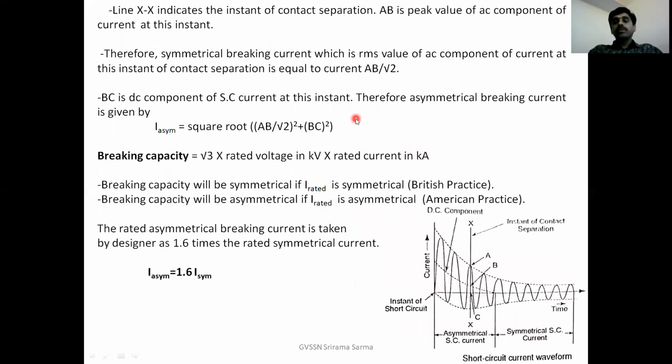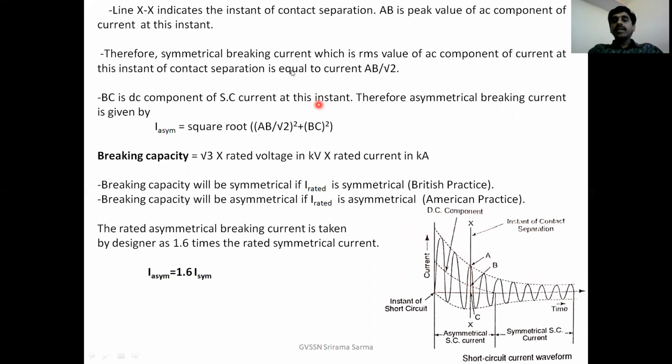From the picture, we can observe that the line XX is the instant of contact separation. This AB is the peak value of the AC component at this instant. The BC is the DC component of short circuit current at this instant.